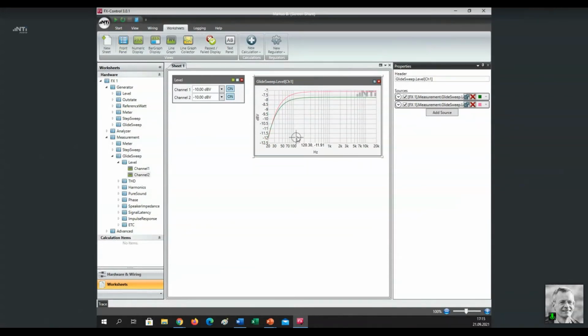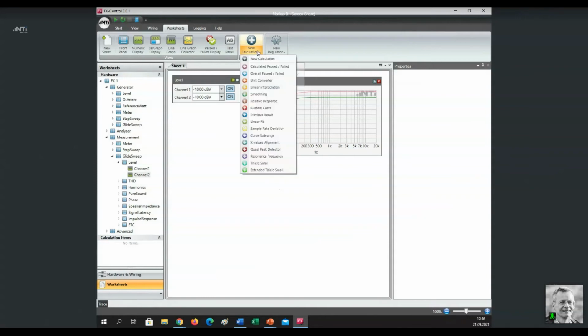Yeah, you see the two curves, green and pink, the two channels. You see there is a noticeable difference in the frequency response of the two. And the other thing we have to state is that typically an amplifier is not represented with an absolute frequency response. Normally you would use a relative frequency response. You want to know the relative frequency response versus the result at 1 kilohertz. So this is not what we see here. Apparently we need to establish this special measurement, and fortunately we have a predefined calculation item.